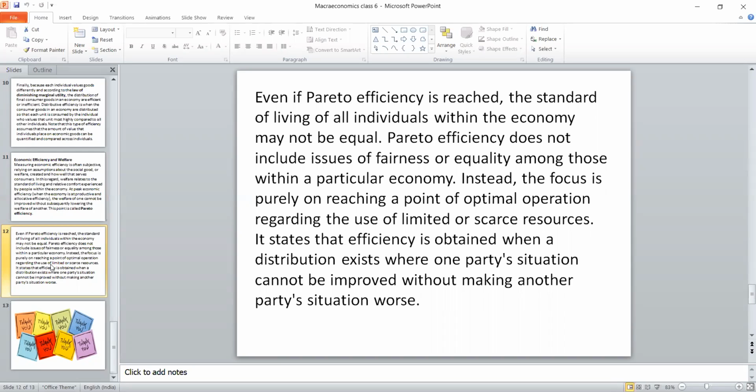This is the consequence of Pareto efficiency. There are three types of economy: capitalist economy, socialist economy, and mixed economy. India is under a mixed economy. That is why we give more importance to Pareto efficiency. Why? Because we are involving the government as well as the private sector in order to achieve economic efficiency. For that only, Pareto has given a model called Pareto efficiency.